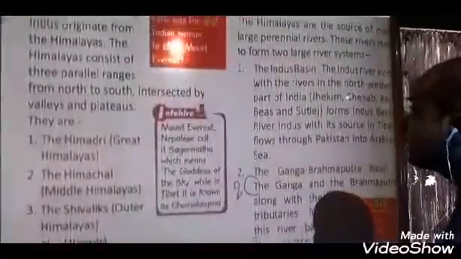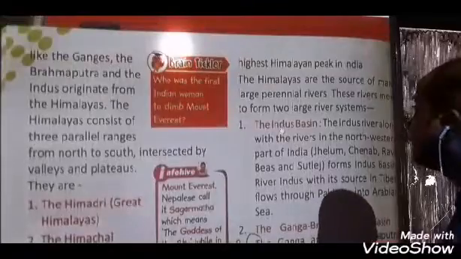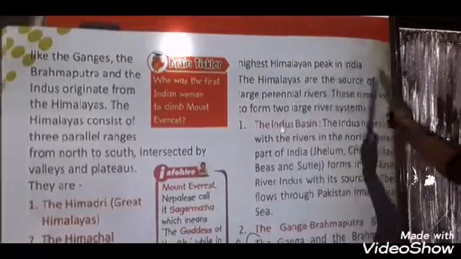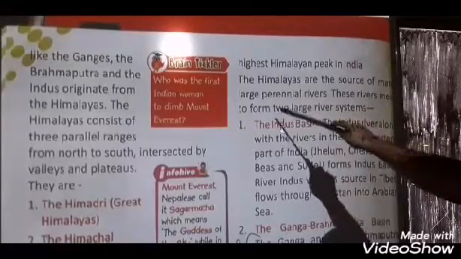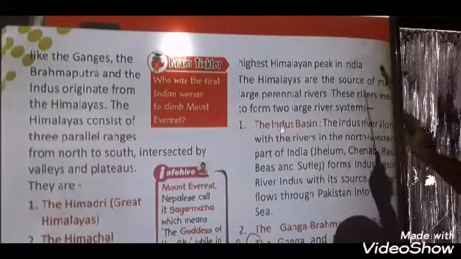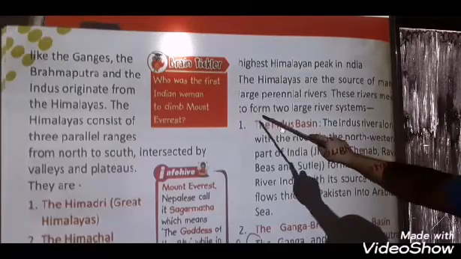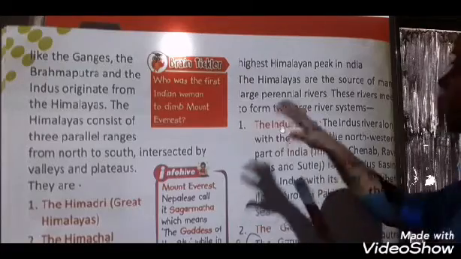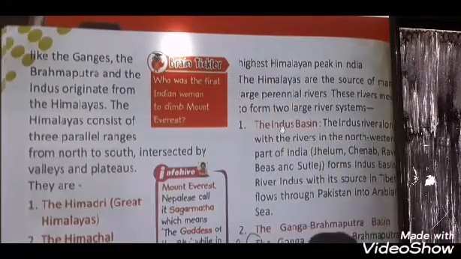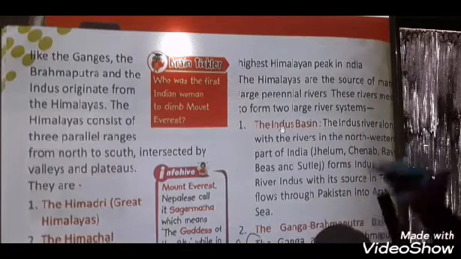So next, see here, they have given the highest Himalayan peak in India. The Himalayas are the source of many large perennial rivers. These rivers meet to form 2 large river systems. Here they are saying that the Himalayan peaks are the source of many large perennial rivers.